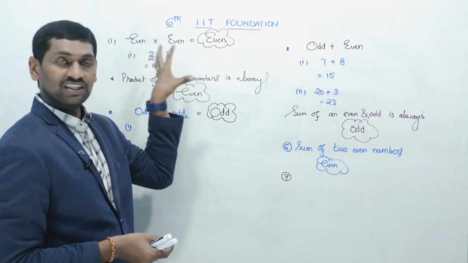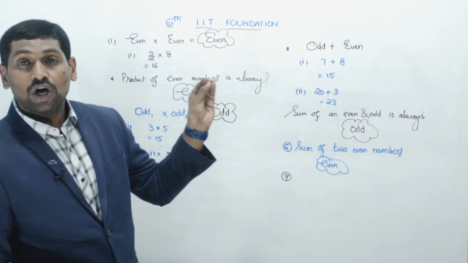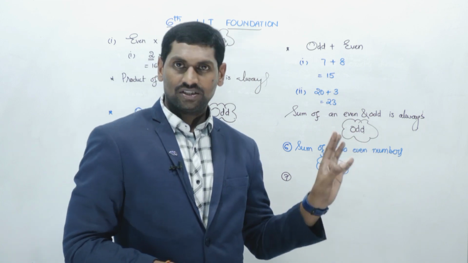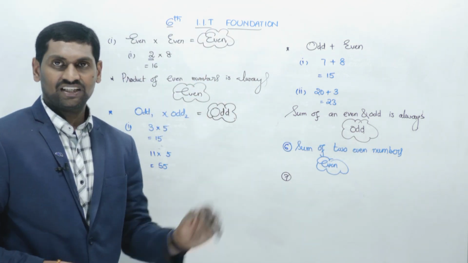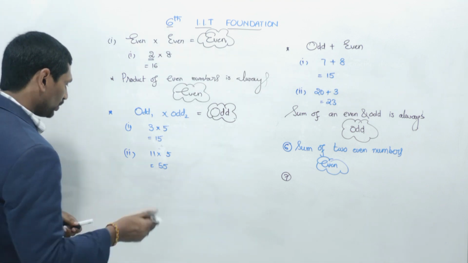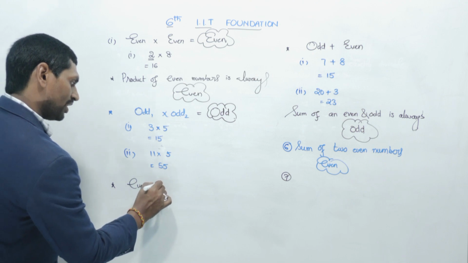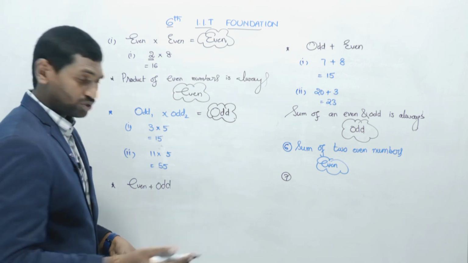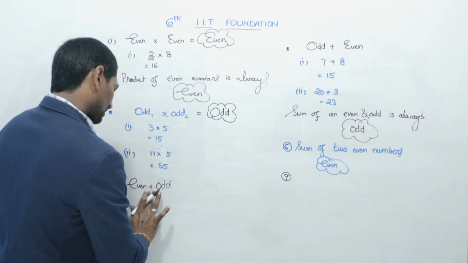Now coming to the product. The product of two even numbers is even. The product of two odd numbers is odd. Same group belongs to the same category. Now let us check the mixed one. Mixed group means one even and one odd. For example, even number 8, odd number 7.